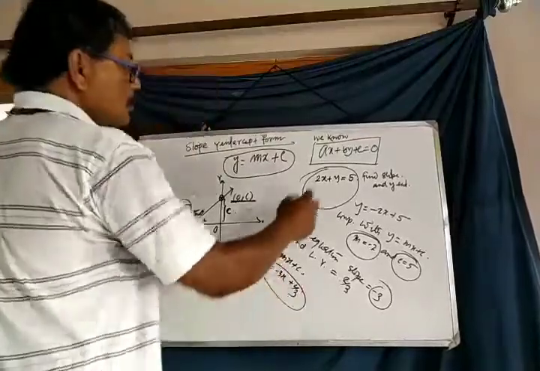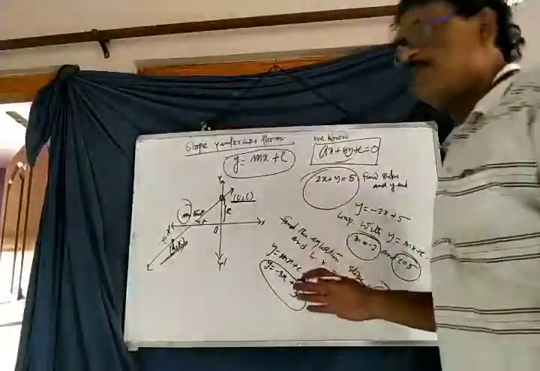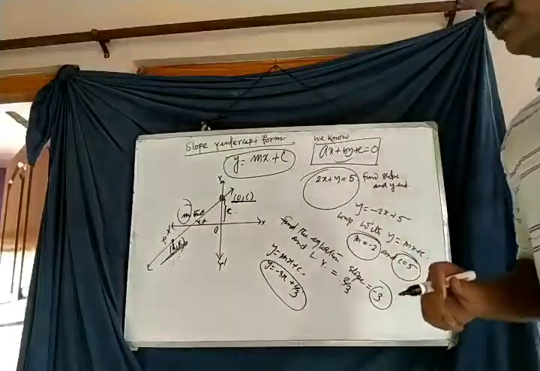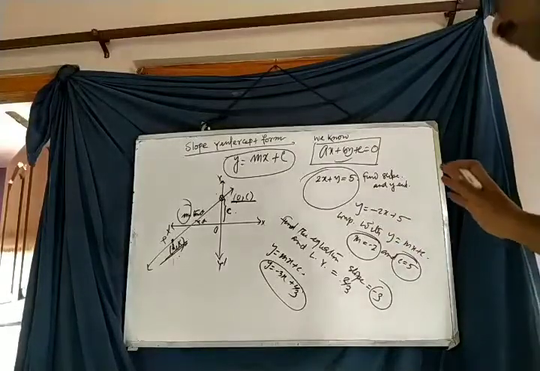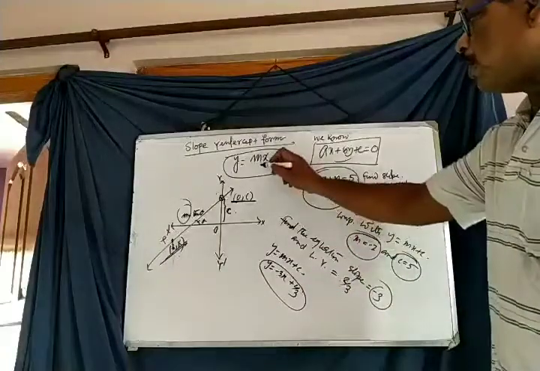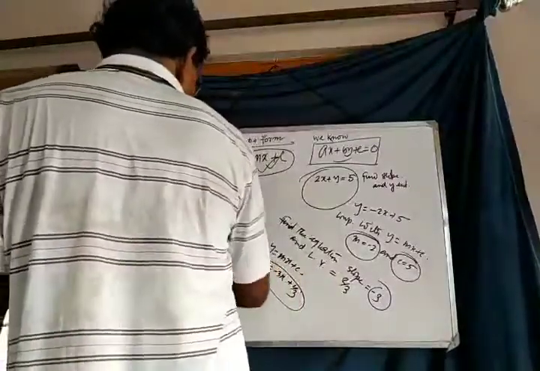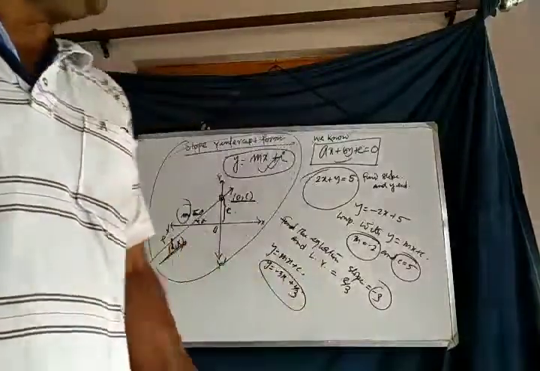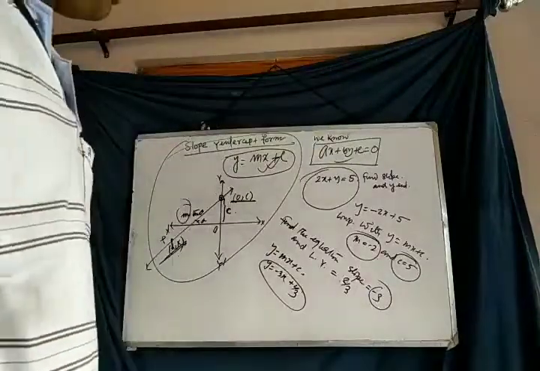And convert it into ax plus by plus c is equal to 0 in general form. Then we will get the equation of the straight line if the slope and length of y-intercept are given. If the slope and length of y-intercept are given, then we can find out the equation of the straight line by considering this form directly. So we have to know this concept clearly, that y is equal to mx plus c when length of y-intercept by the straight line is c and slope is m.